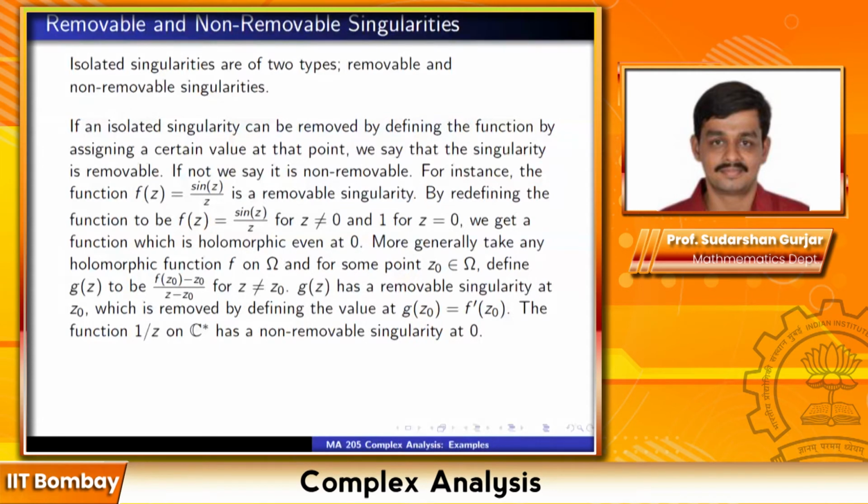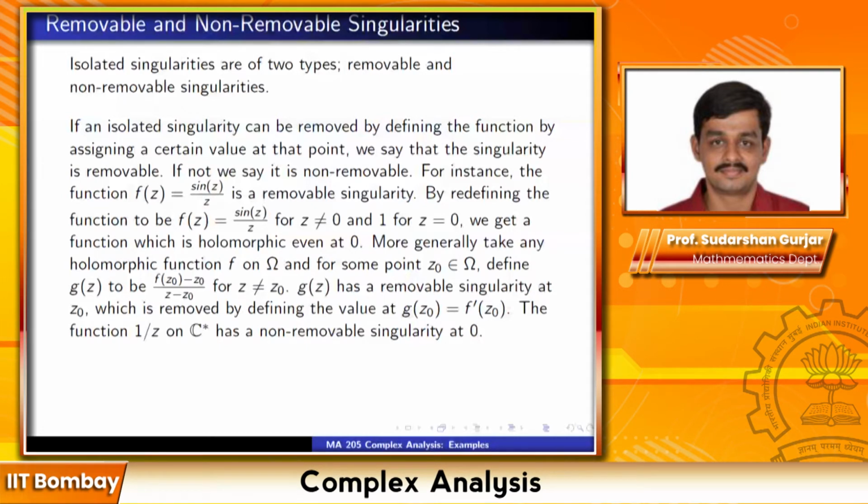To talk about holomorphy, we need the function to be defined on a neighborhood, right? So if it is not isolated, then it won't make sense to talk about holomorphy. But his question is, you could just define it in some way and make it holomorphic. There may be a sequence of points converging to a given point at which it is not defined. But suppose you can assign some values there and make it holomorphic. Then what? That is the question.